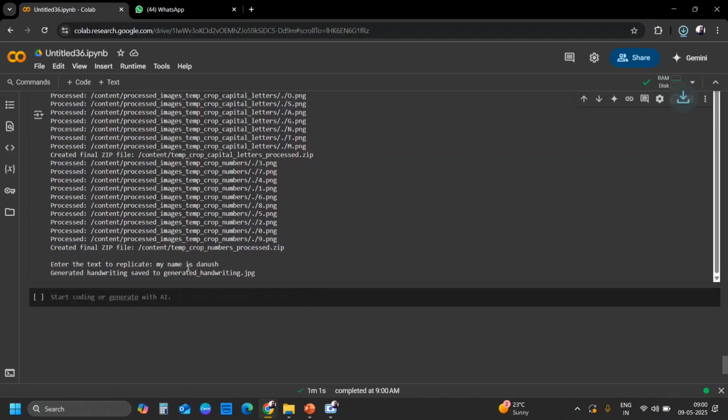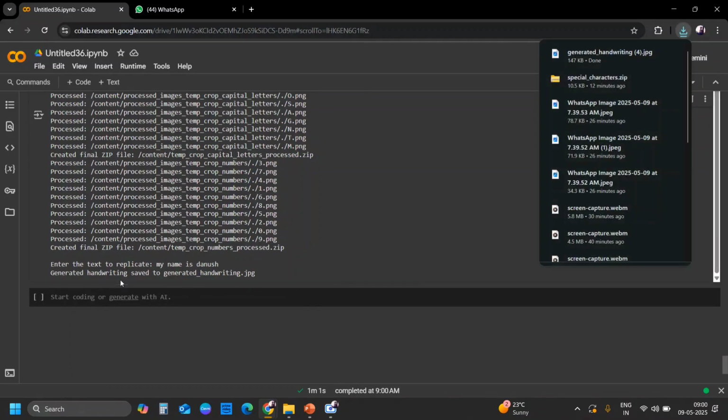After that, it generates the handwriting sample as an image in JPG format, and this is how the generated handwriting looks, realistic to human handwriting. I hope my explanation was clear, and yeah, thank you.